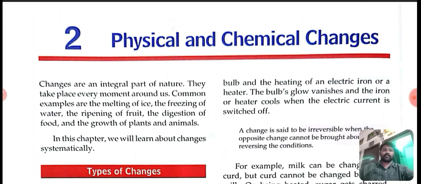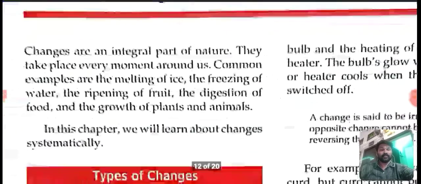Changes that happen around us always. Changes are an integral part of nature. They take place every moment around us. Each and every moment we can see many changes happening around us. Common examples are the melting of ice. Some examples are given here.